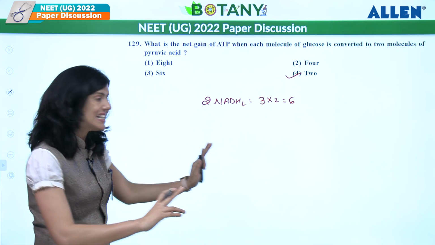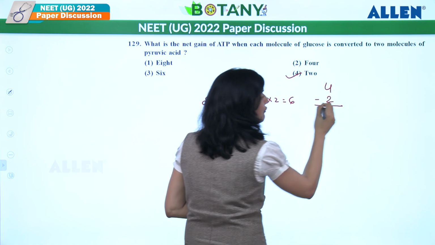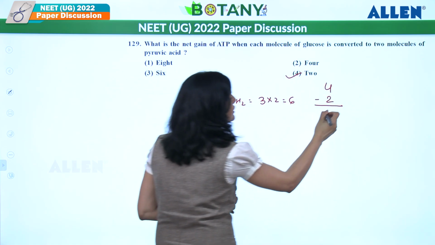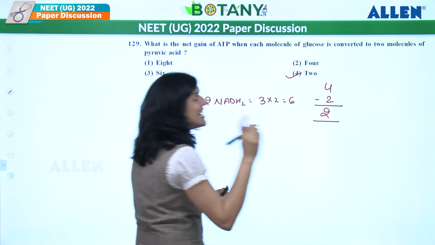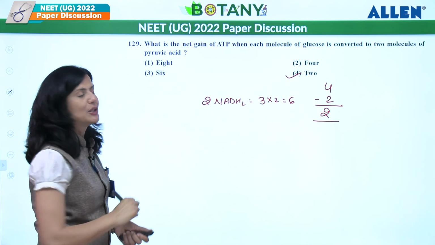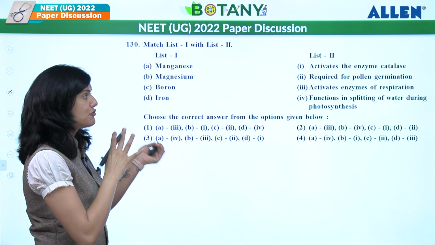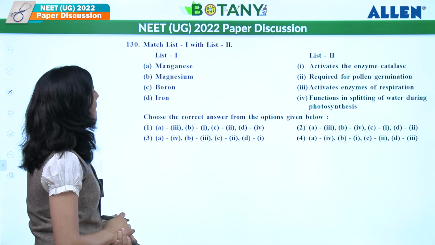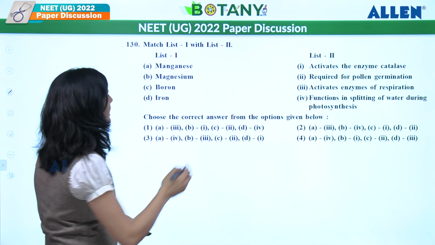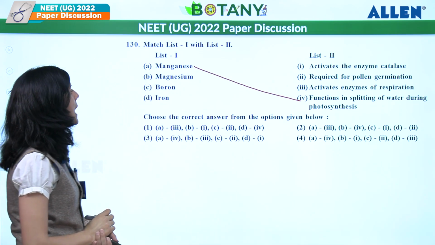2 ATP will be net gain. 4 are produced. Out of that, 2 are consumed at first and third step. So net gain is of 2 ATPs as well as 2 NADH2. Right? So answer will go as 2 here. Let's see next. Manganese. We have to match these. Manganese. What manganese do over here? That helps in splitting of water during photosynthesis.